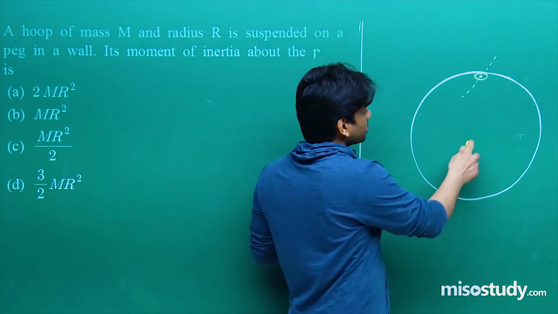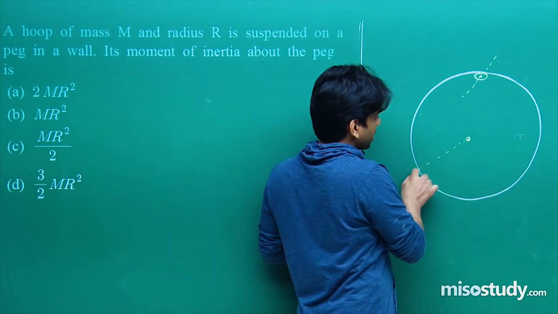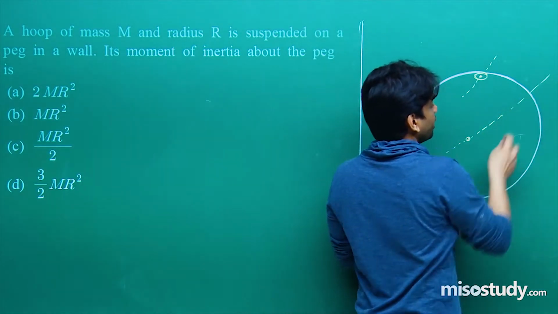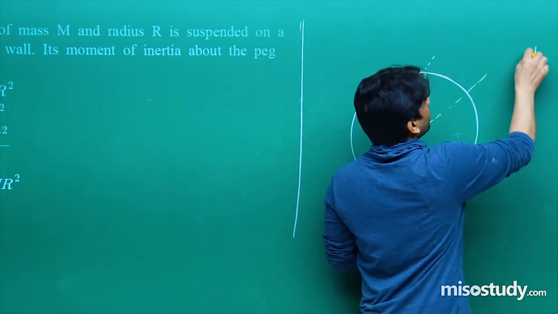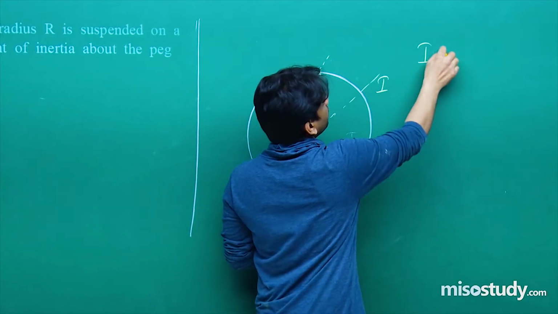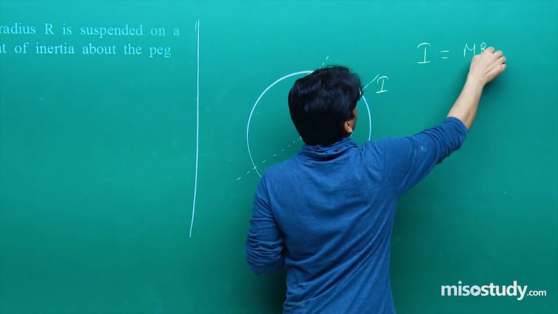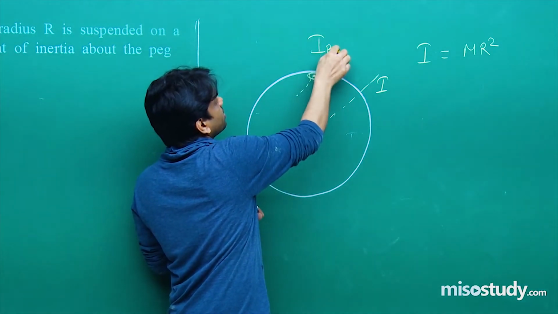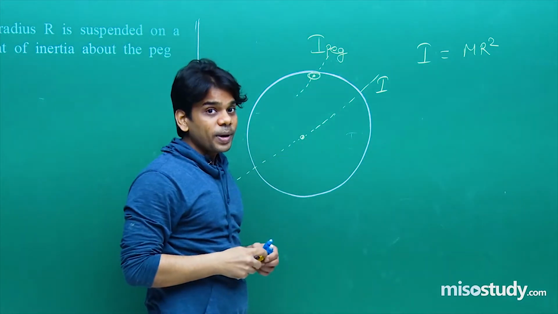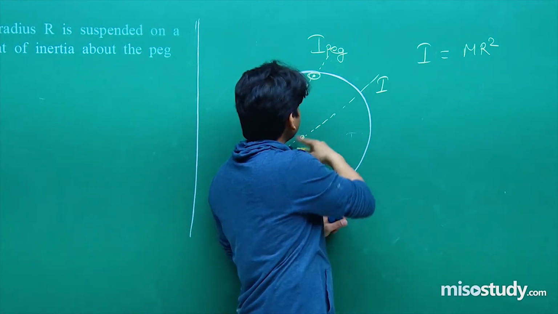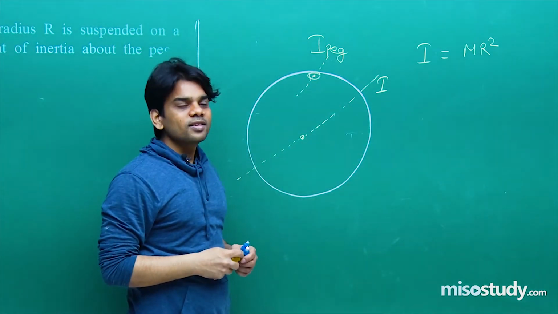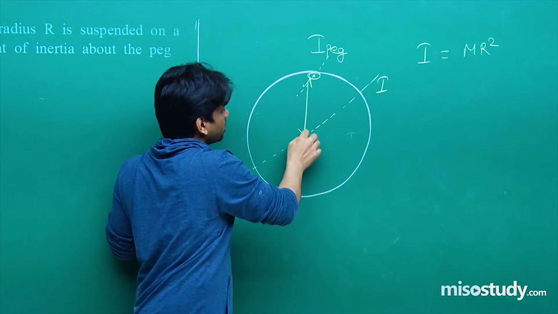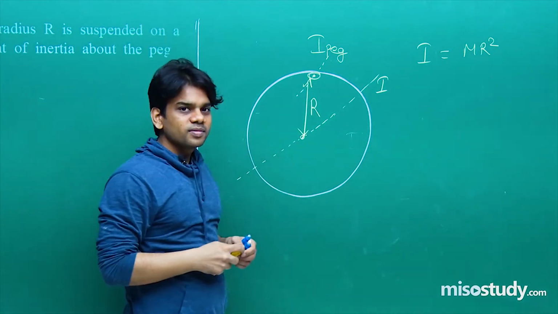Now one axis is passing through the center of mass in this way, and about this axis the moment of inertia is I. So I is equal to mr square, that is all we know. I is equal to mr whole square. Let's say about this peg, we can write I through peg, the moment of inertia through peg. These two axes are parallel to each other and this axis is passing through the center of mass. The distance between these two axes will be equal to the radius of the ring, that is the hoop.